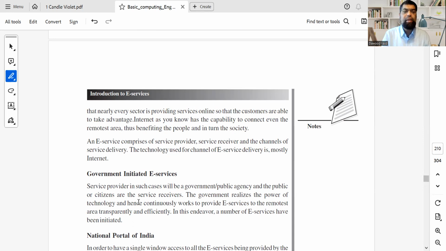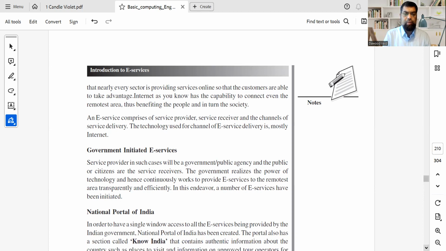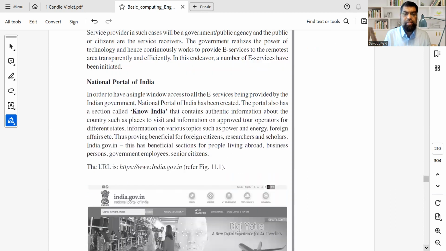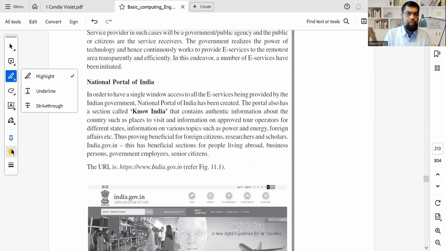So what are we talking about? We're looking at government initiated e-services. We're looking at some of the services that have been created and made easy by the government portals. One of the e-services that I'm talking about is a tourism service, and it is called Know India. The URL is Government of India, goi.in, and let me just highlight it for you so it becomes easy.